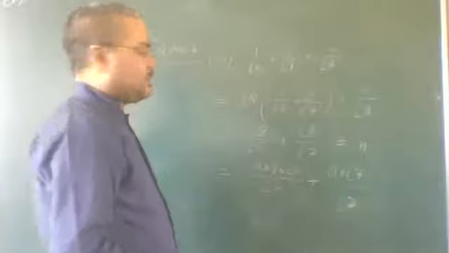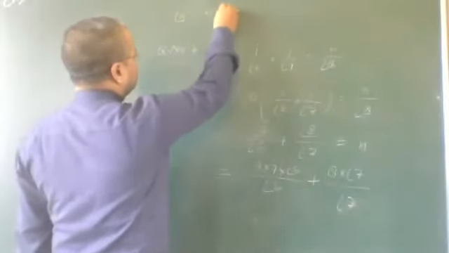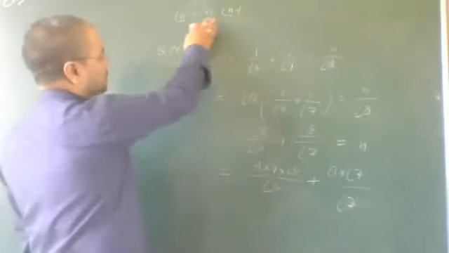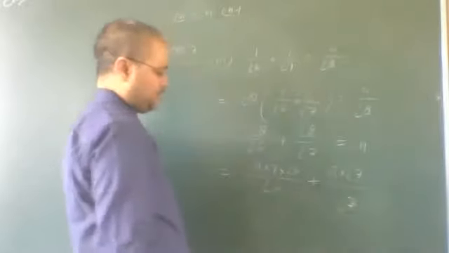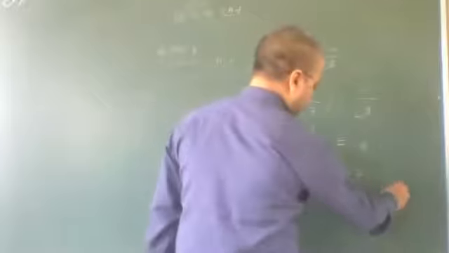Why? Because this is the rule: factorial n can be written as n into factorial n minus 1. Due to this reason, here we can write like this way. Here it will be equal to n.